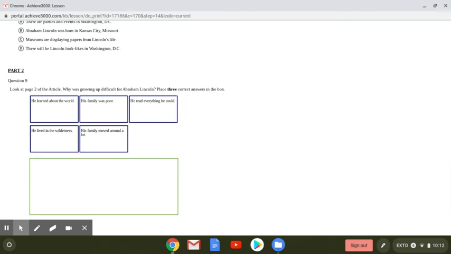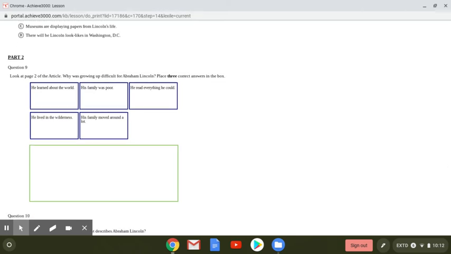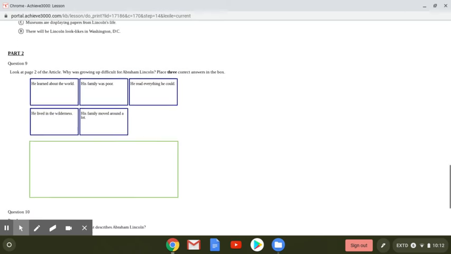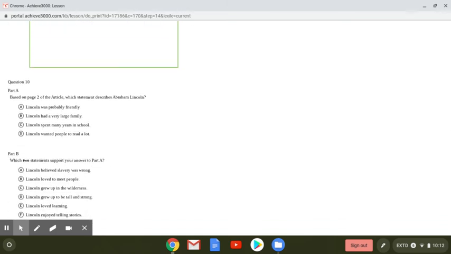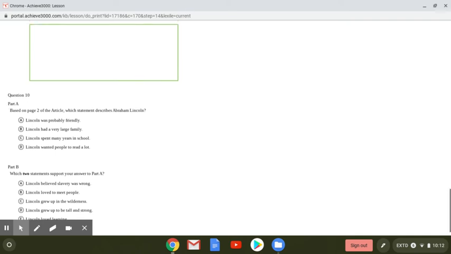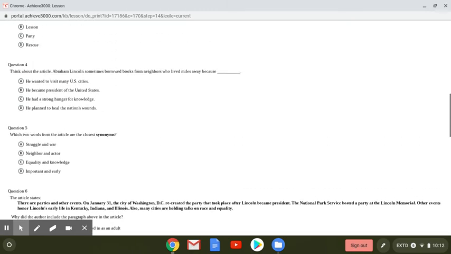It says, question 9, look at page 2 of the article. Why was growing up difficult for Abraham Lincoln? Place 3 correct answers in the box. So you're going to pick 3 of those that show that it was hard. Question 10, part A, based on page 2 of the article, which statement describes Abraham Lincoln? And part B, which 2 statements support your answer to part A? Then you have a thought question.